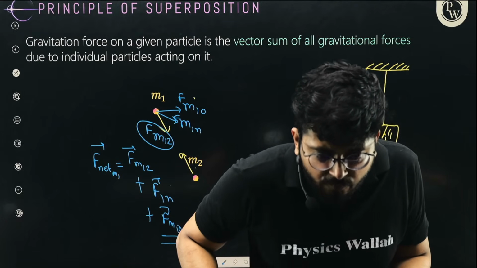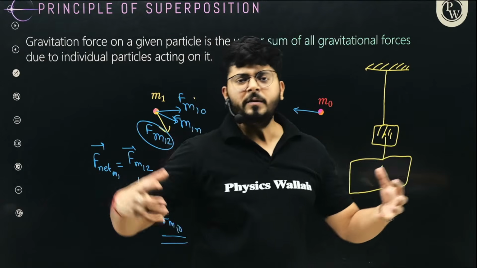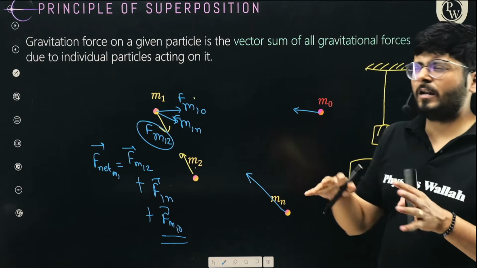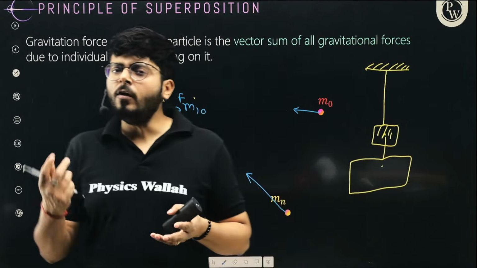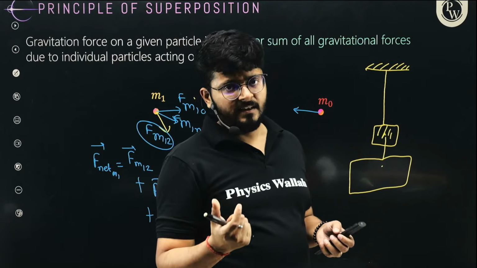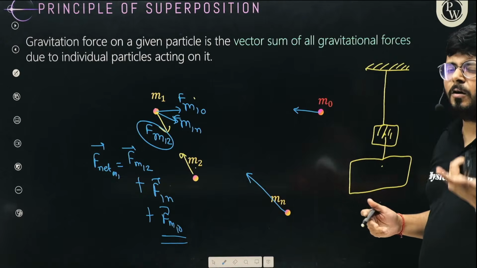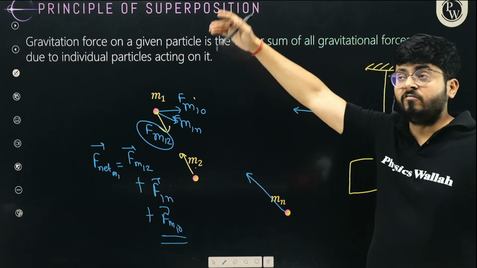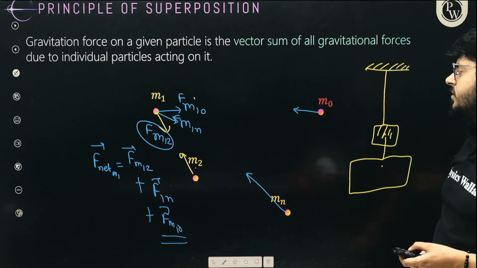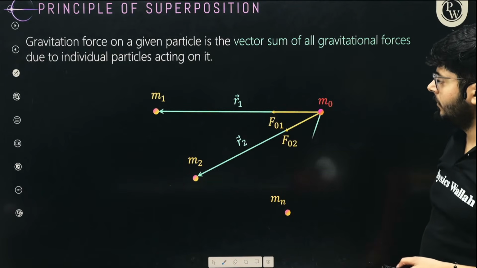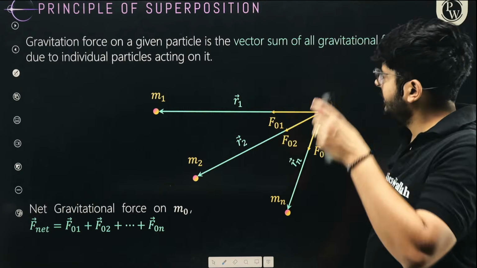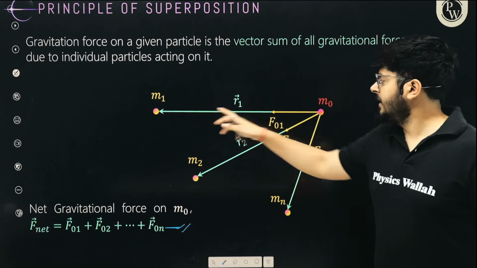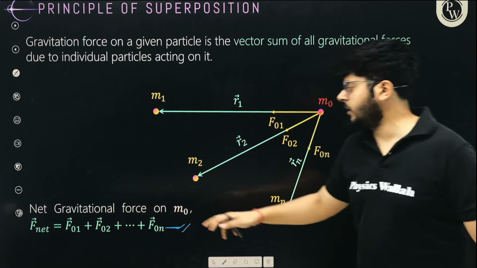Humans also apply forces on each other. Of course, Satyam, humans also apply forces on each other. But if the mass is less, like 60 kilograms, 70 kilograms, 100 kilograms, then the value of the gravitational force is negligible. The gravitational force between the smaller, practical objects that you see is negligible. But the planets are huge, very heavy, so between the planets the force is appreciable. All right, so this is the net force. This object is experiencing force from multiple other objects. The net force on this object is going to be the vector addition of all these forces.